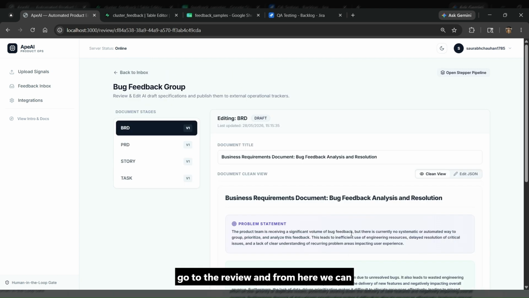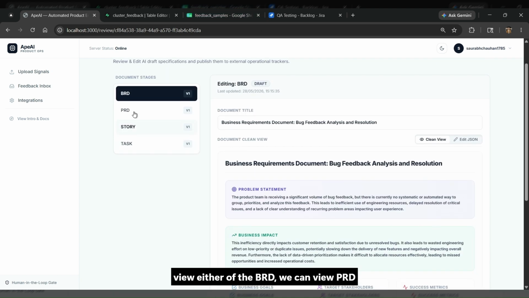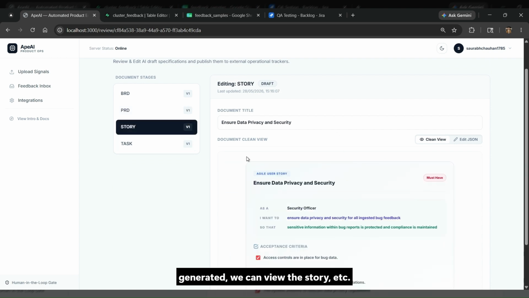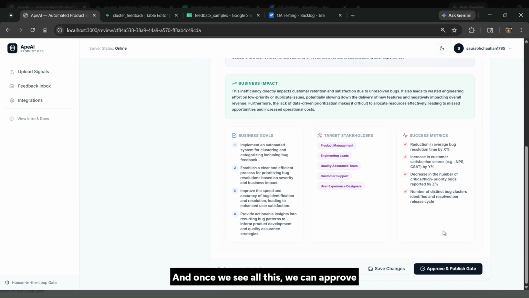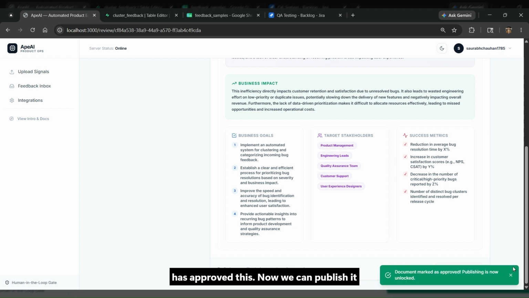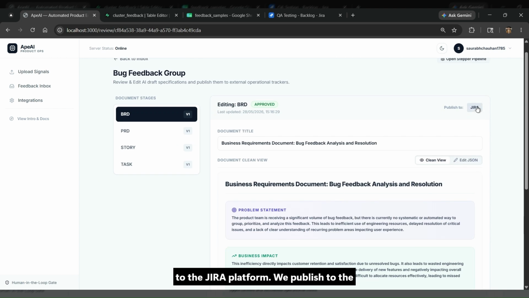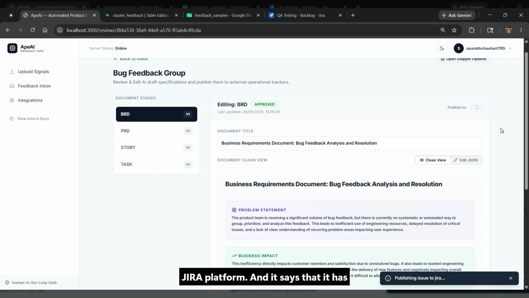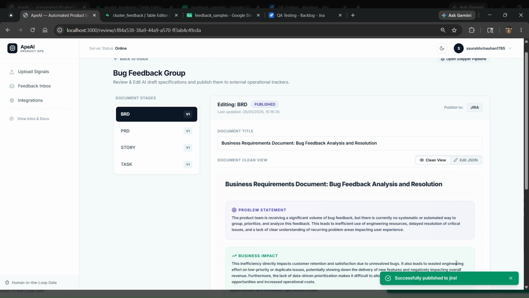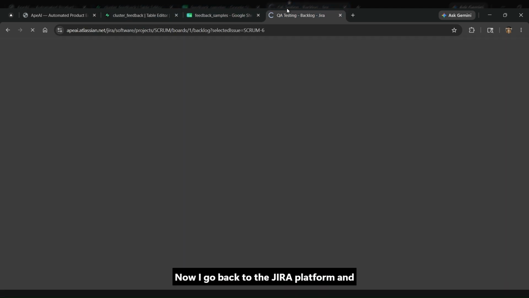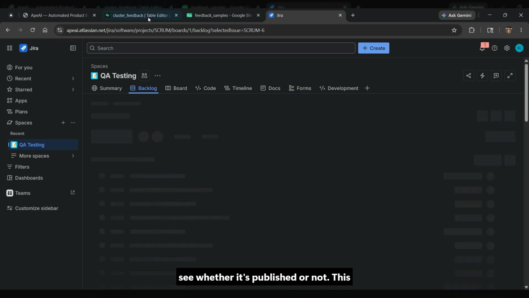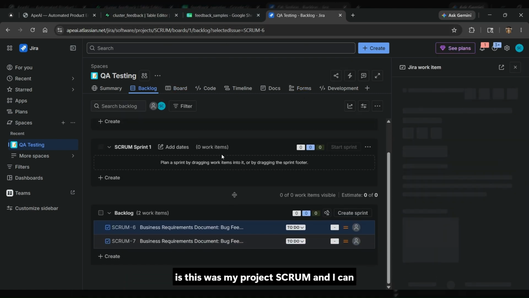Now we go to the review. From here, we can view the BRDs, the generated PRDs, the stories, etc. And once we see all this, we can approve it. Yes, this is correct. Our company has approved this. Now we can publish it to the Jira platform. We publish it, and it says it is successfully published to Jira. Now I go back to the Jira platform and see whether it's published or not. This was my project, Scrum, and I can see that it has been generated.